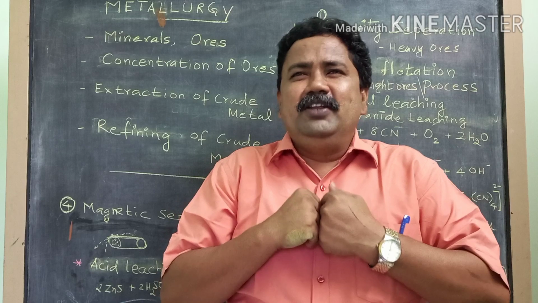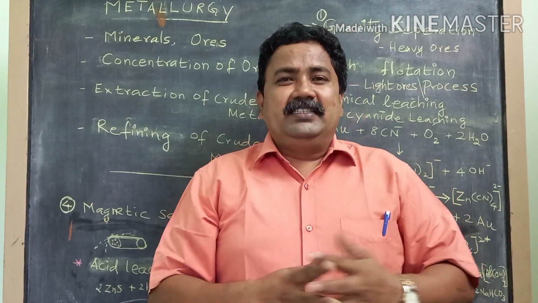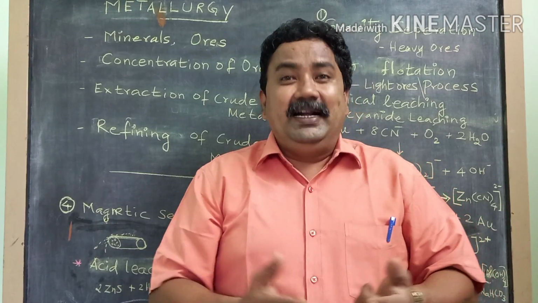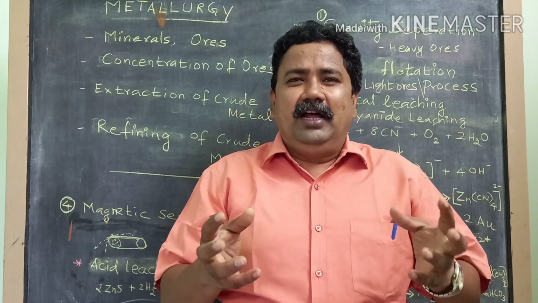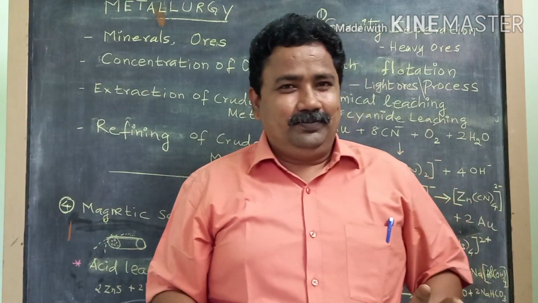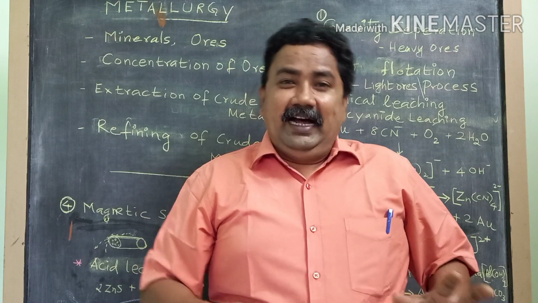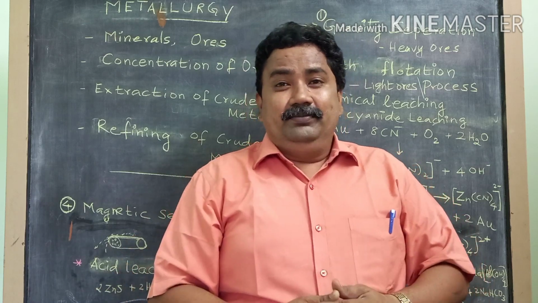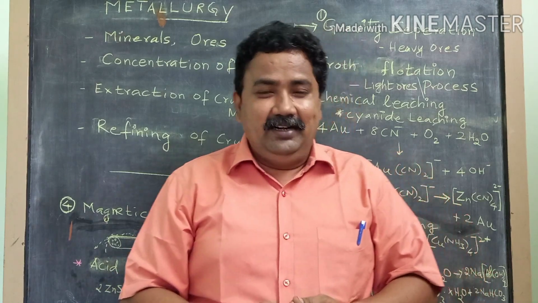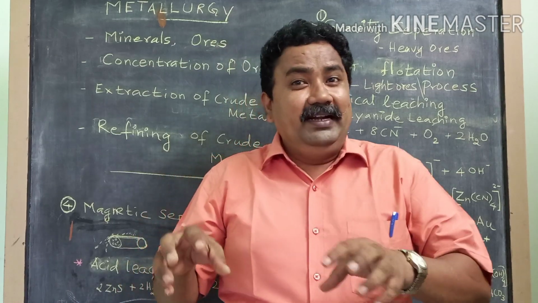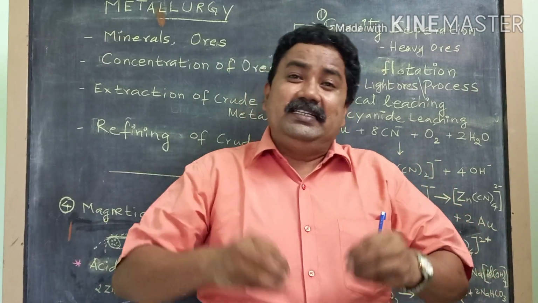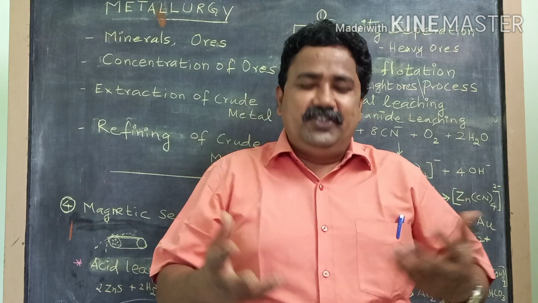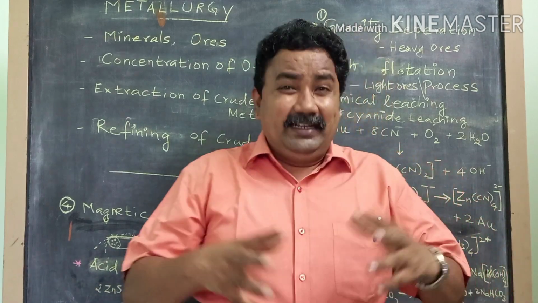When you see metals, for example, gold, silver, platinum, these are all obtained in the elemental state. And other metals like copper, calcium, nickel are all obtained from the natural resource as compounds, like calcium carbonate and nickel sulfate.